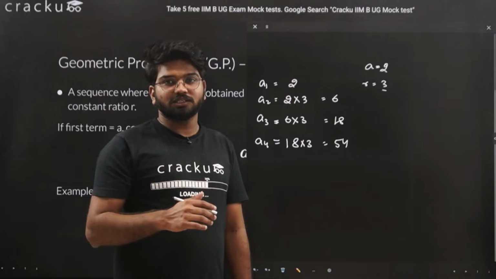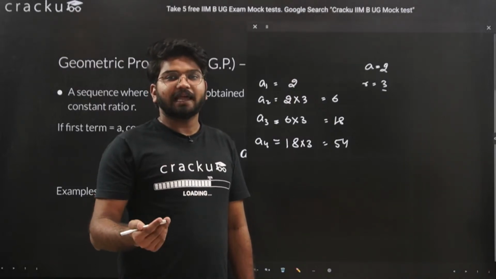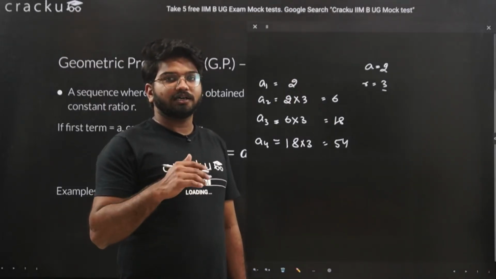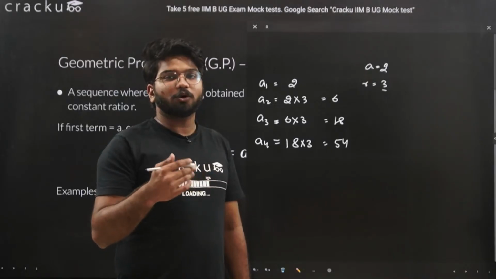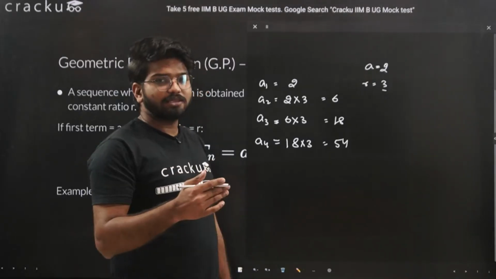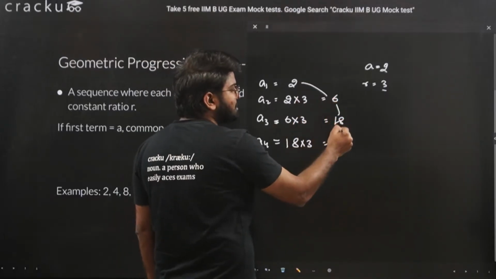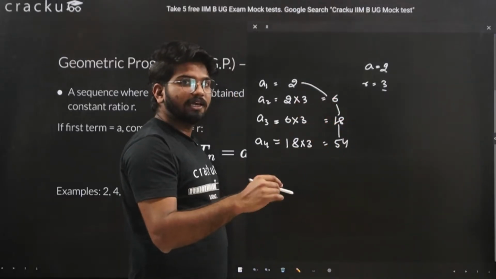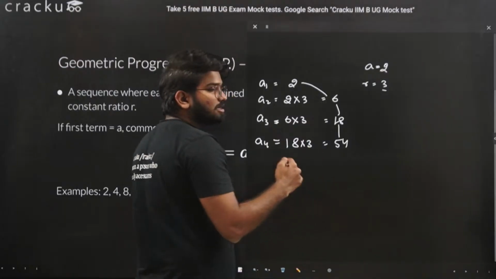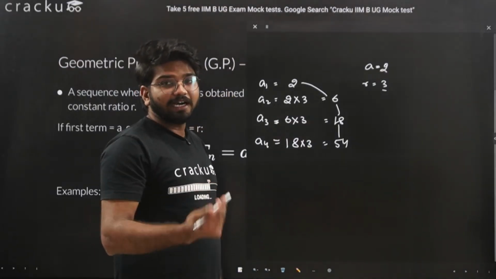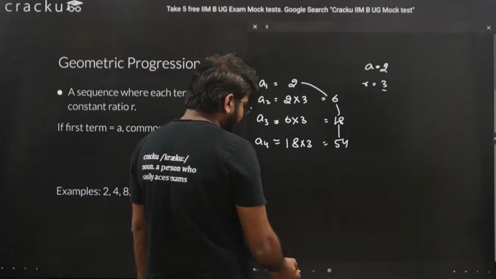In geometric progression we are either multiplying or dividing consecutive terms by the common ratio. Here if you notice, all the numbers are 3 times the previous term, and this could also be possible for a division.